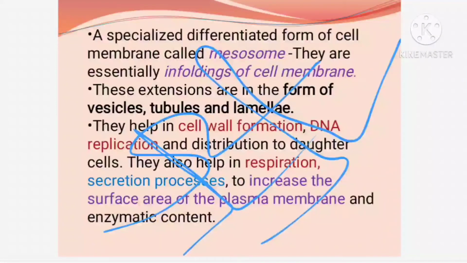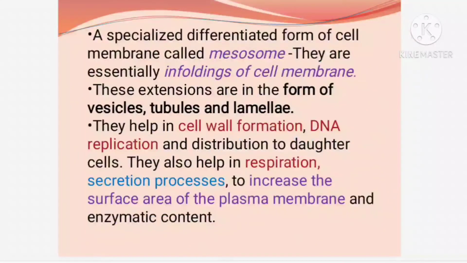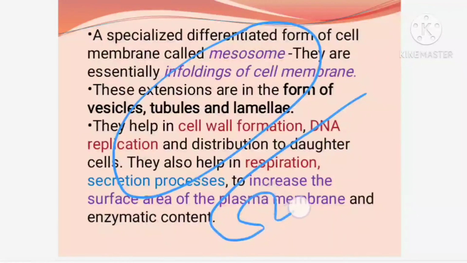So what is the function of these mesosomes? When you see the mesosomes, they are increasing the surface area. First, what are they doing? Imagine this is the plasma membrane. If it is just like that, it's fine. But when the plasma membrane has these structures, what is happening to it? You can find the plasma membrane surface, the surface which is exposed, is becoming more.